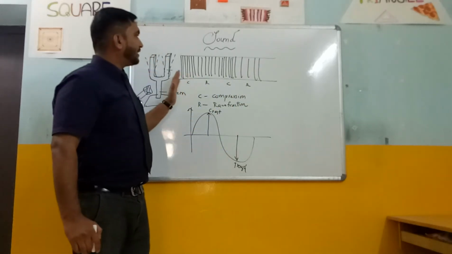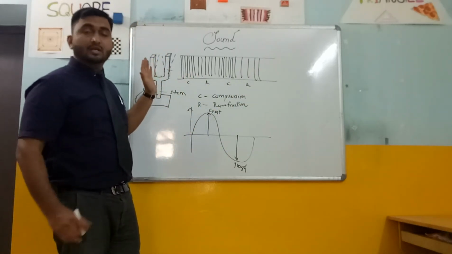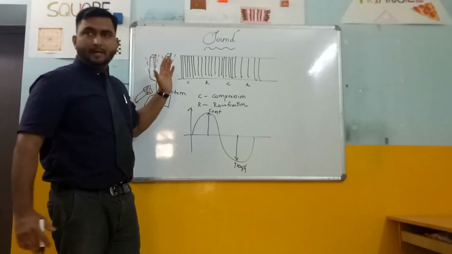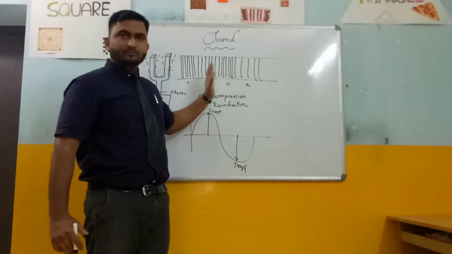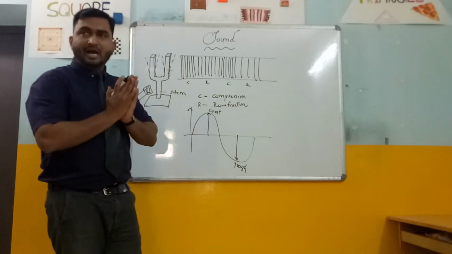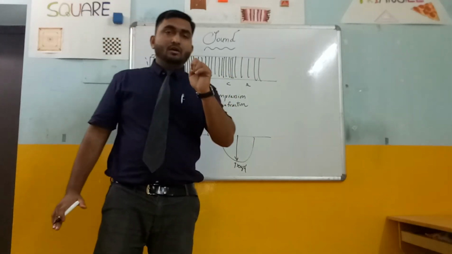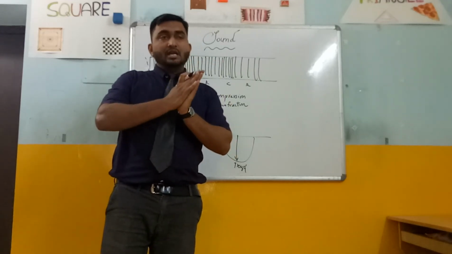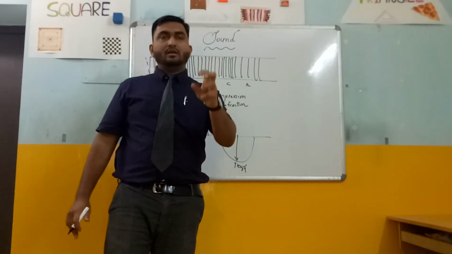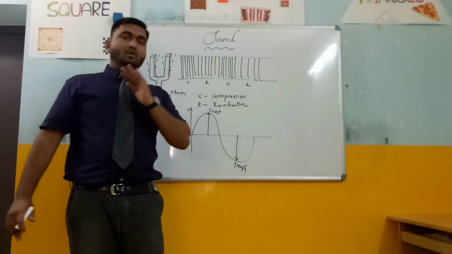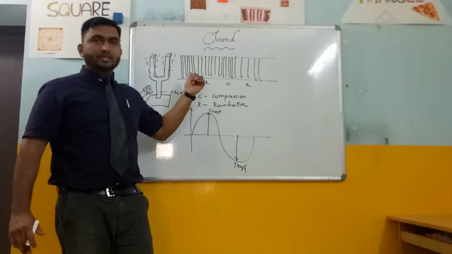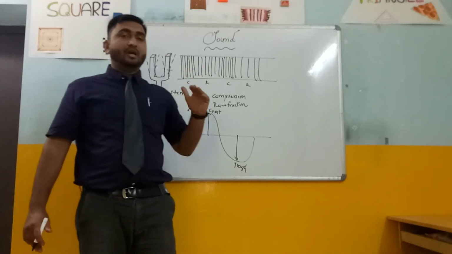So this is the best example. We can take the sound waves propagated in the medium air, moving in the forward direction, forming compressions and rarefactions. During the compression, it forms higher density and higher pressure, whereas in the rarefaction, the density of the particles of the air will be less and the pressure also less. So it forms rarefaction. So compressions and rarefactions constitute a wave.